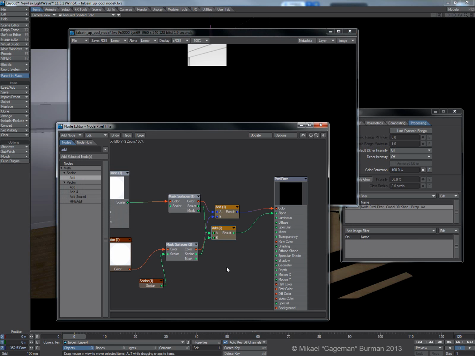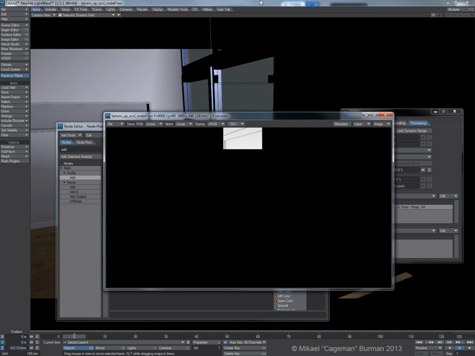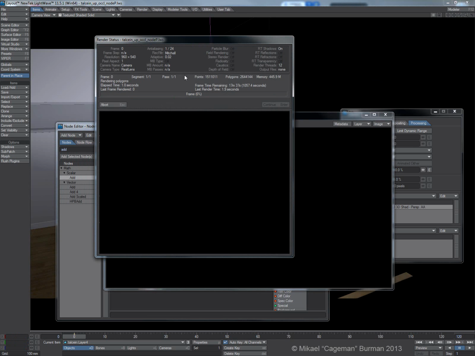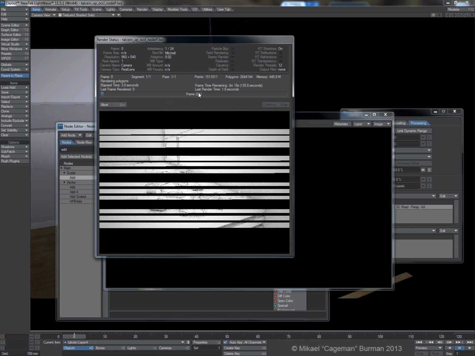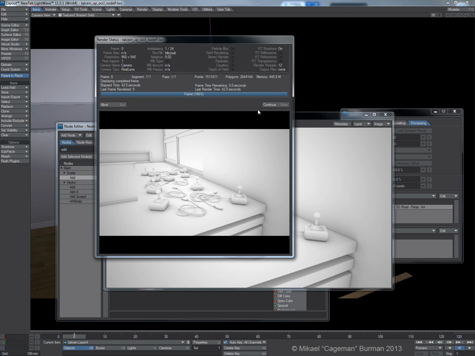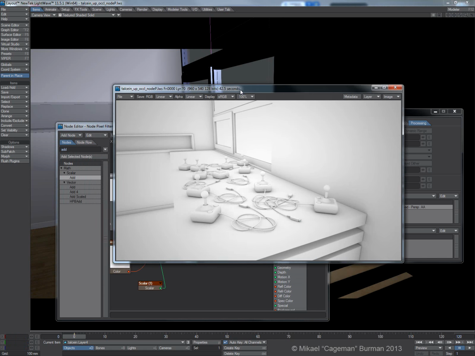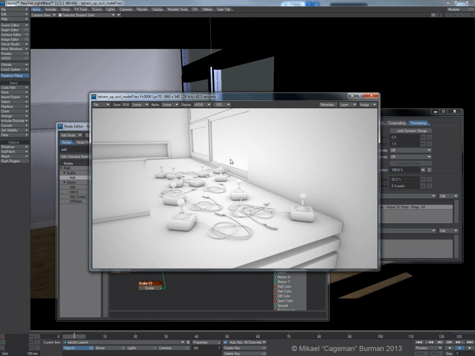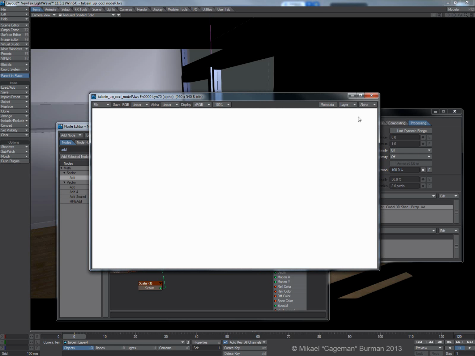Okay, so that's essentially it. Let's do a full res render now, or mid res. And there we have that. No occlusion on the windows, and a completely white alpha channel.